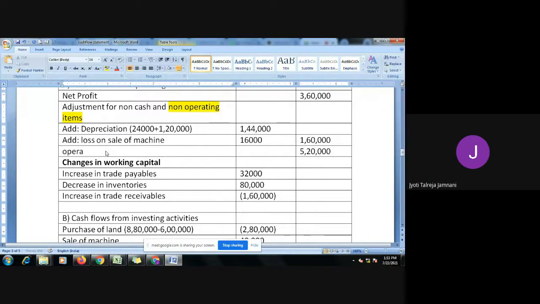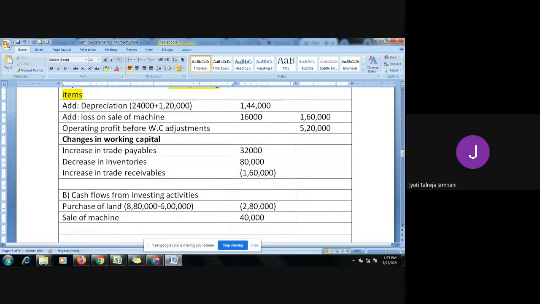We call this as operating profit before working capital adjustments. I added 1,44,000 and 16. I got 5,20,000. Now we'll see the working capital adjustment. Plus 32 plus 80 minus 1,60,000. How much you get?